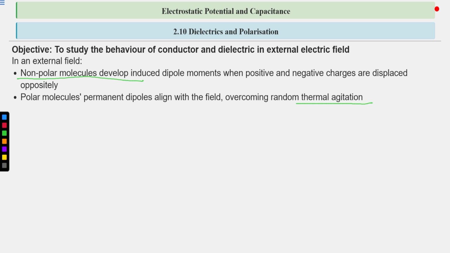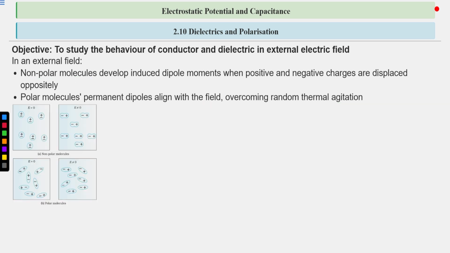Due to temperature, the dipole moments are aligned in random directions, so that the net dipole moment inside the dielectric is 0. When we apply an external electric field, these randomly oriented dipole moments will align with the field.